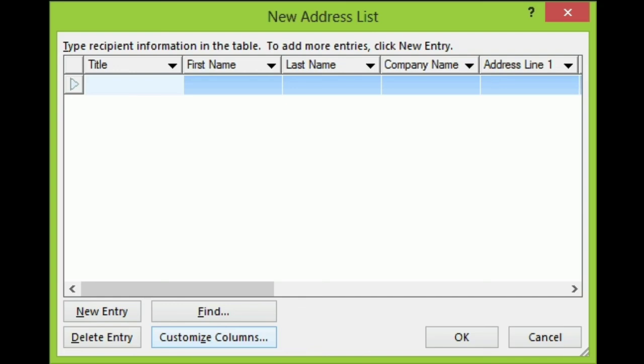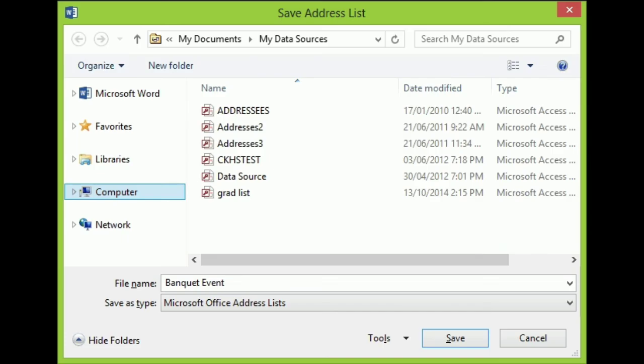Again, if you want to enter the details of the third recipient, you have to click on the New Entry option provided at the bottom of this page. So you can enter the details of as many recipients as possible by clicking on that New Entry option. And at last you have to click on the OK button, after entering the details of all the recipients. Once you have entered the details of all the recipients, you have to save this address list.